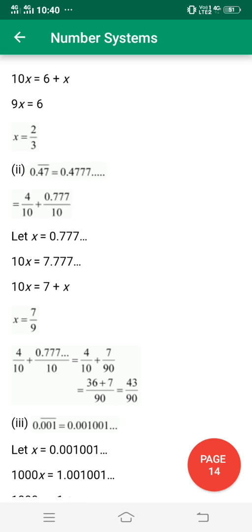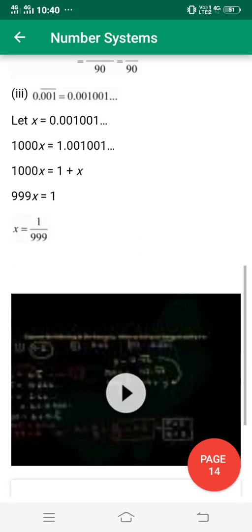So let x is equal to 0.77. Same process is there. We take 10x, then there is 7.77. That one is equal to x. So 10x minus x is equal to 9x, and 7 remains. Now this number is not cut, so the answer is 7/9 only. Okay, you do this question in your notes.